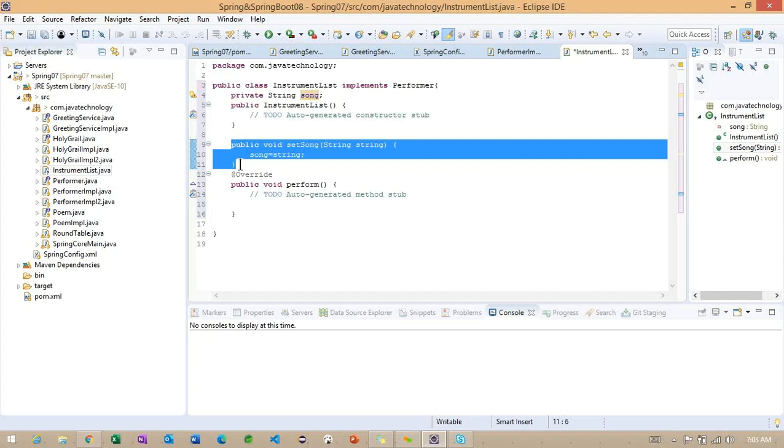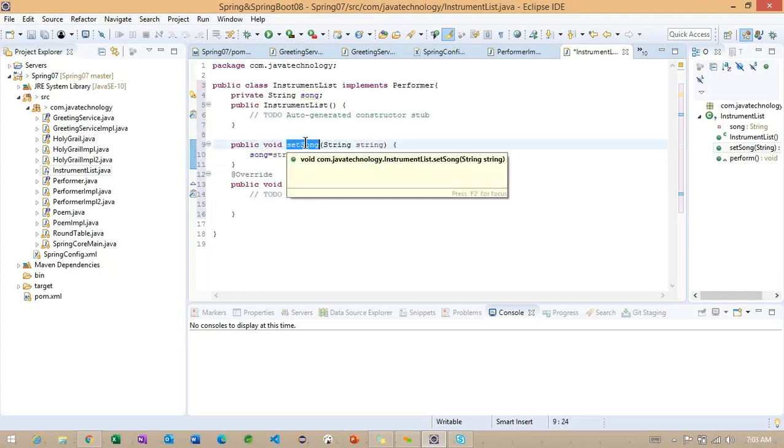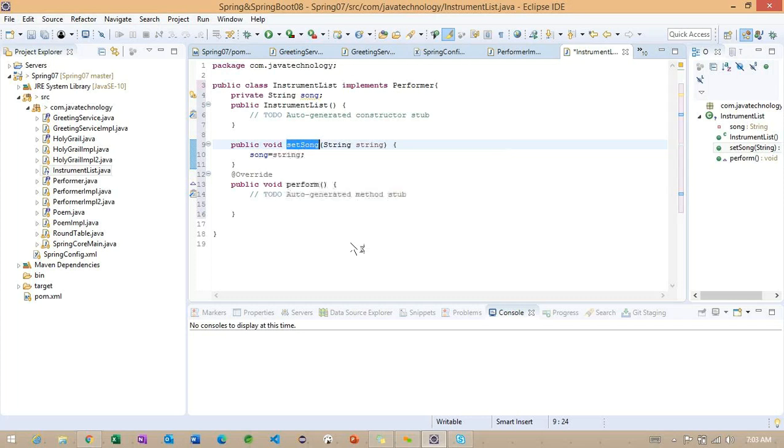Carefully identify here: in yesterday's class we used the constructor, but today we'll work on the method. That is the setter injection. First we'll check up to this.